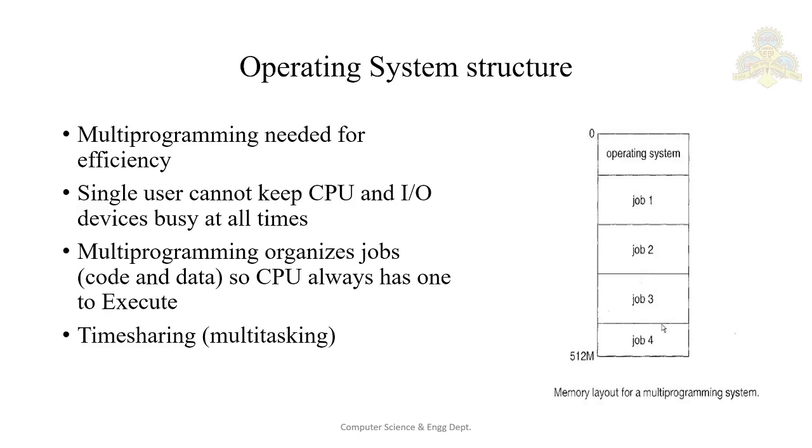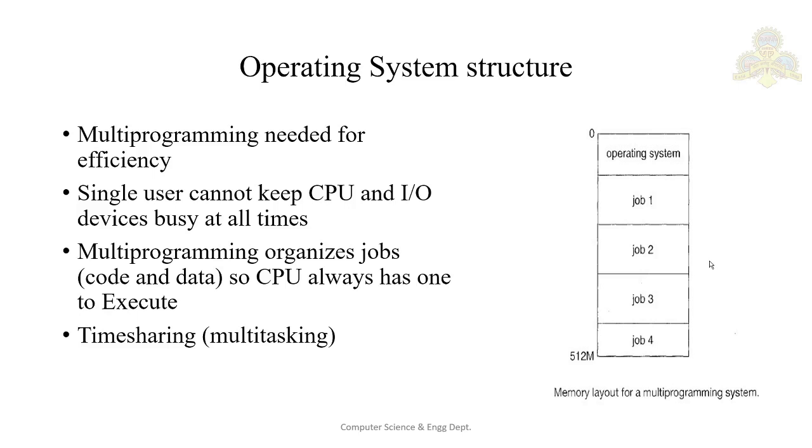You can see in this diagram, right? The operating system keeps several jobs in the memory. This is the memory, okay? And this is the operating system which keeps several jobs in the memory simultaneously. In general, this is your main memory and it is very small to accommodate all the jobs.